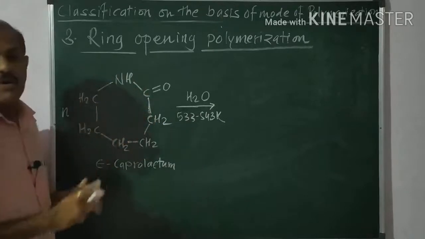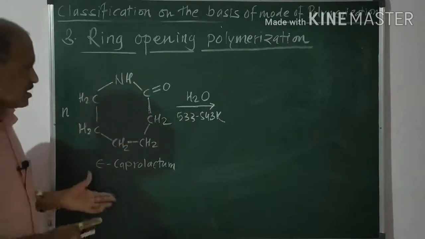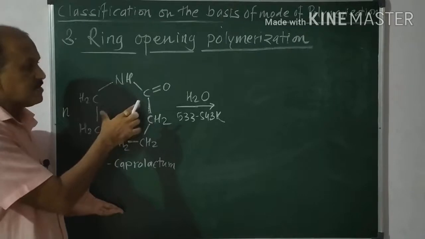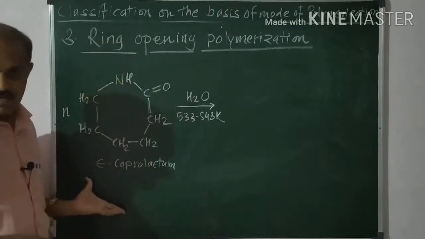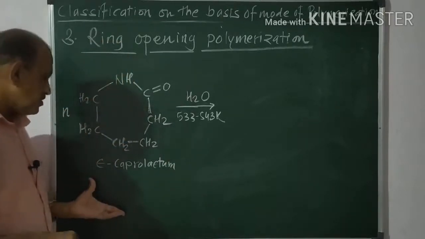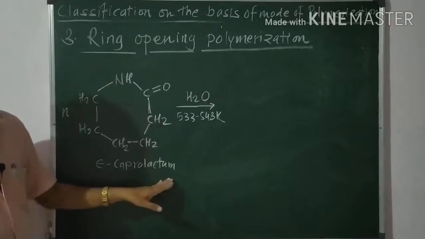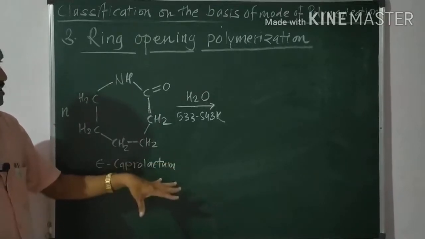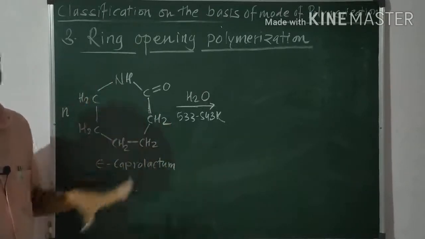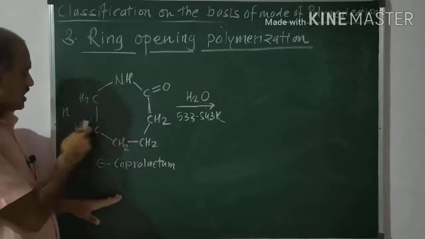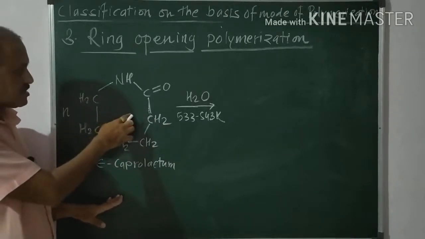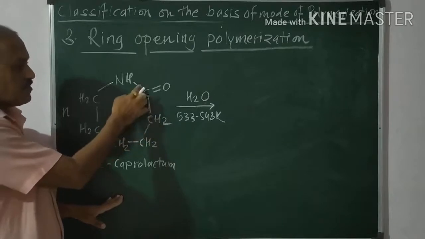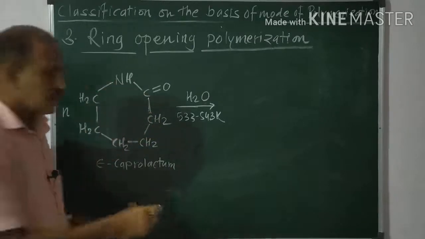Now this polymerization is actually equal to the condensation polymerization. For this we take epsilon caprolactam. This is the formation of nylon 6. Now we take a large number of epsilon caprolactam molecules and observe the polymerization. How is it? We discuss here.